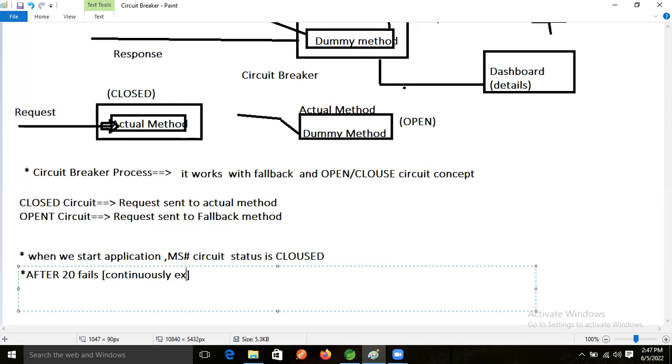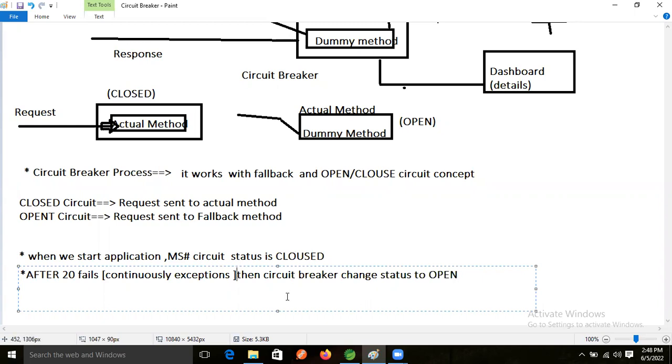If exceptions continuously come, then the circuit breaker changes its status to open.